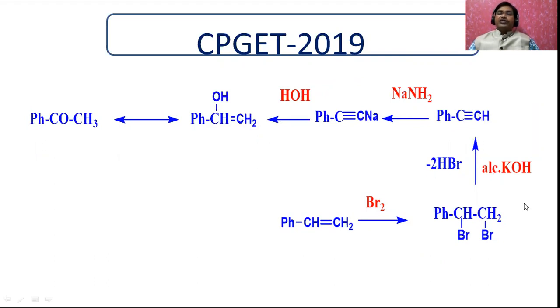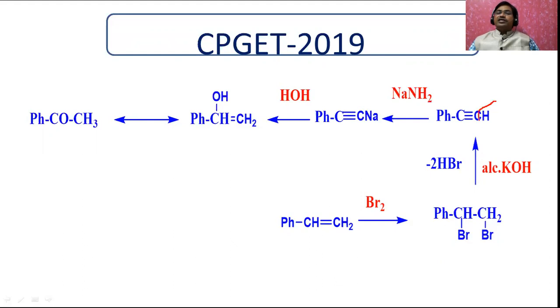Actually, I am trying to give you an explanation in a reverse manner. Here C8H8 means this is the alkene that is possible. Whenever it is treated with bromine, you will get the 1,2-dibromo compound. And when it is treated with alcoholic KOH, elimination takes place: H of this one, Br of this one, H of this one, Br. Therefore, you will get phenylacetylene, which has one terminal hydrogen.